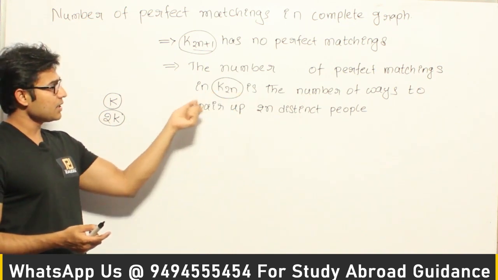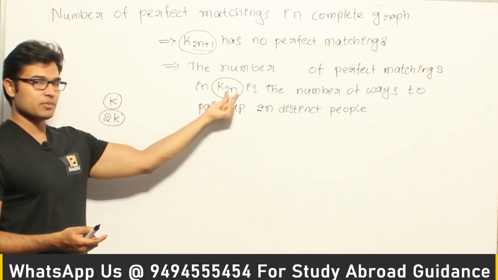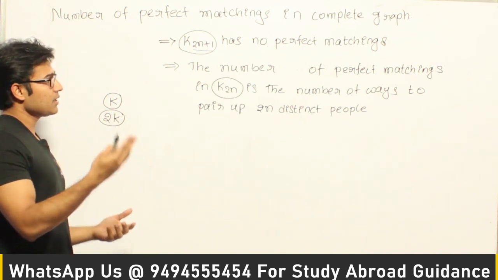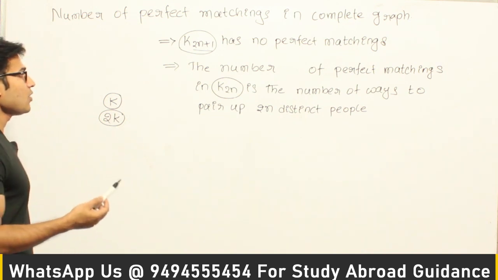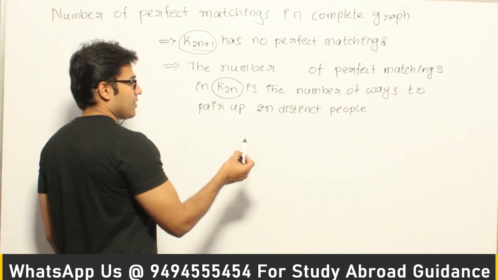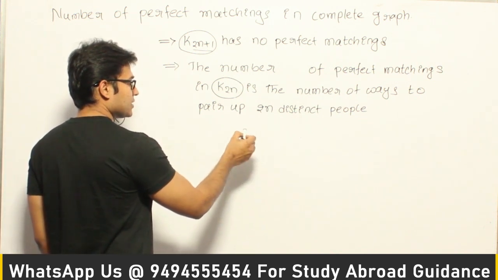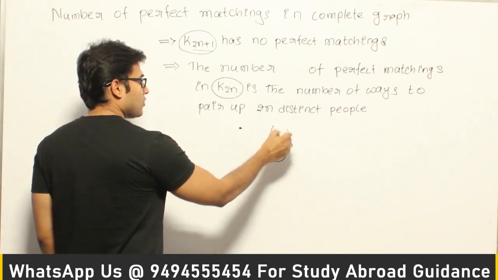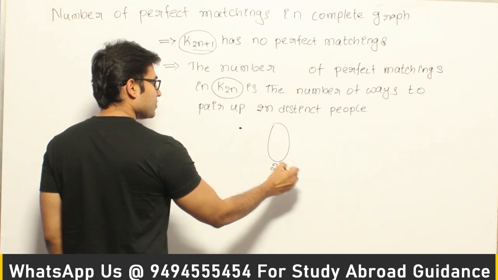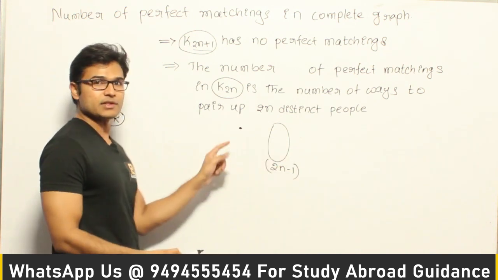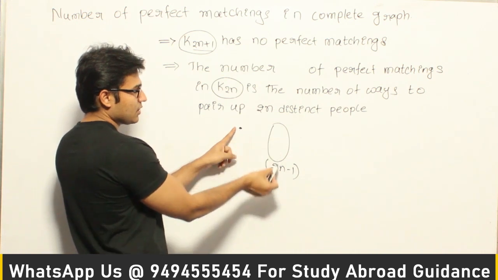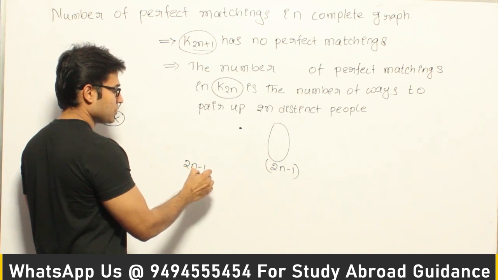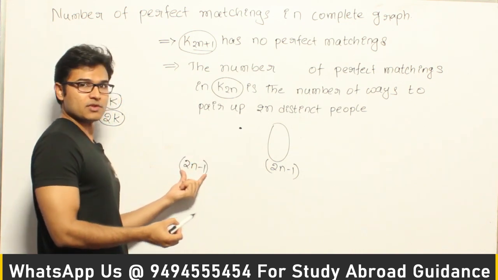So this problem can be treated as if there are 2n people, and we want to pair 2 people each, and we want to get n such pairs. Okay, so how to do it is, watch it. Now for the first person, so let us say there are 2n. Now for the first person, out of the remaining 2n minus 1 people, he can choose any one, isn't it? So for the first person, he is having 2n minus 1 choices. Now let us say one of them is chosen.